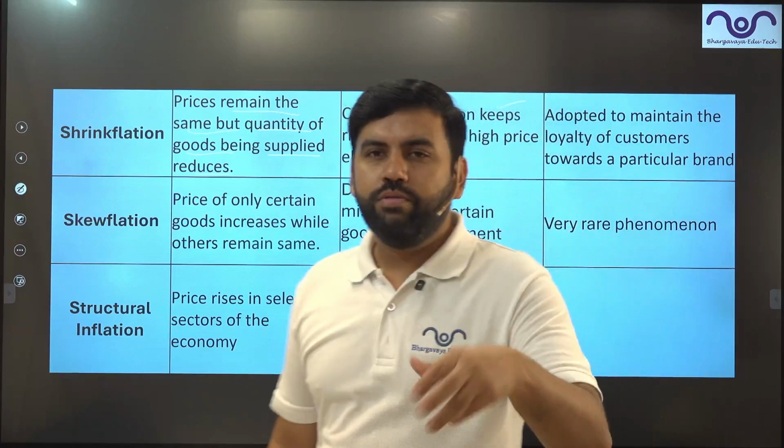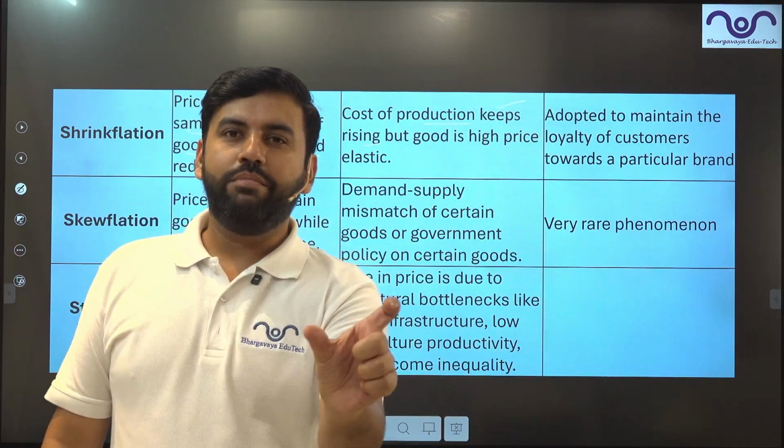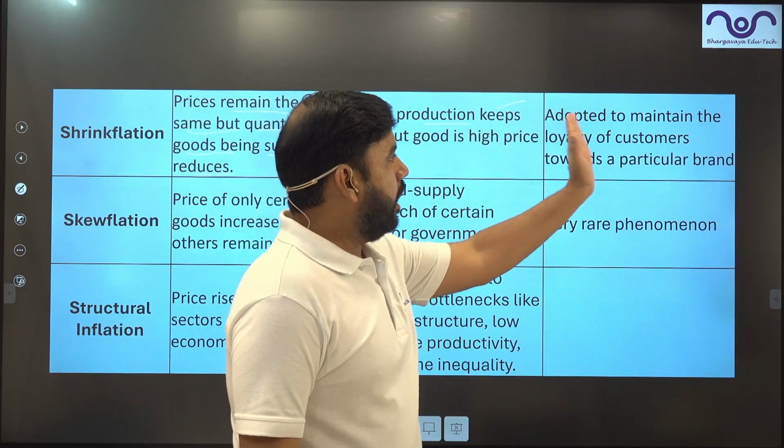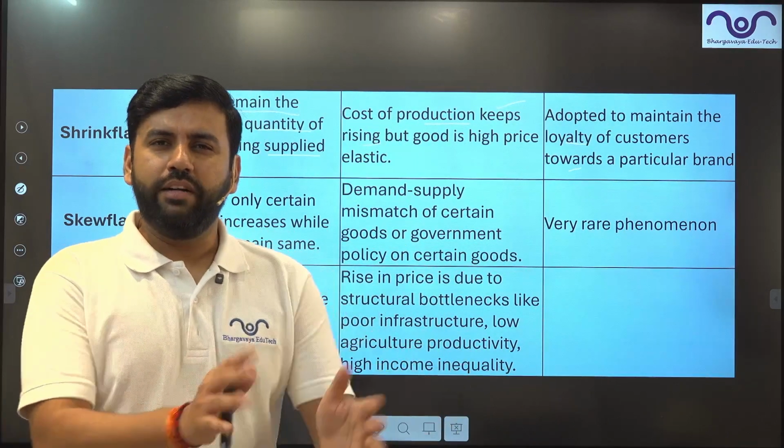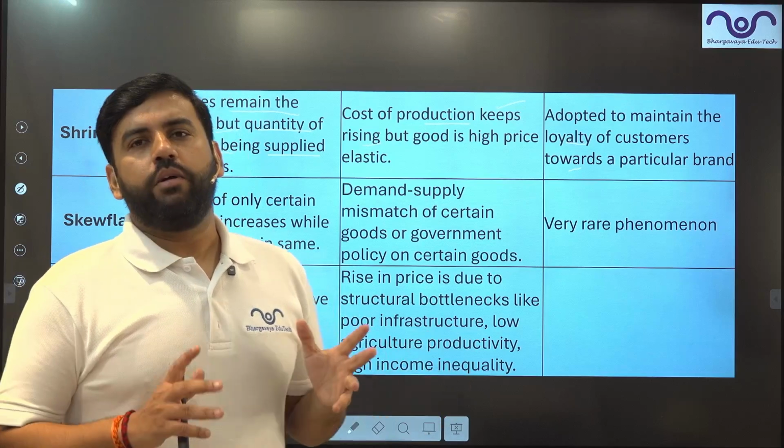So they don't want to lose the customers. That's why they keep the prices the same. It is adopted to maintain the loyalty of the customers towards a particular product. So they just want to keep the loyalty inclined towards a particular product.